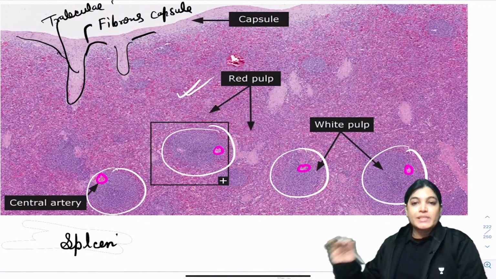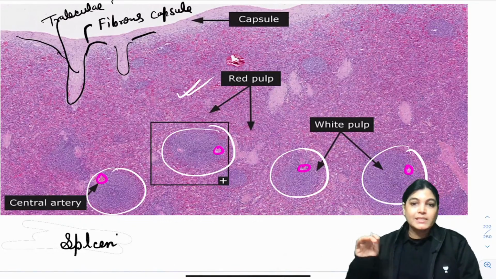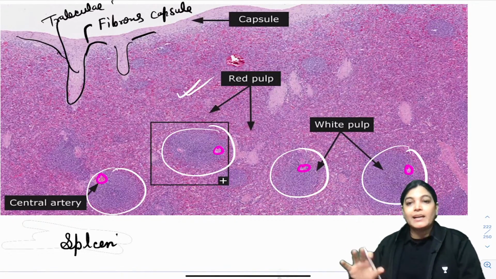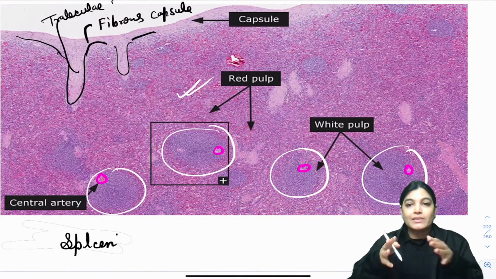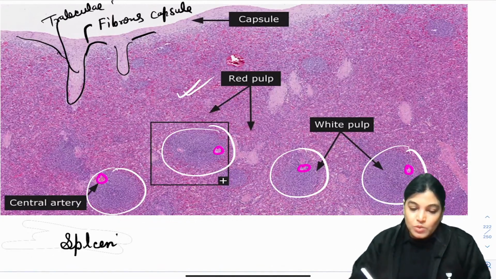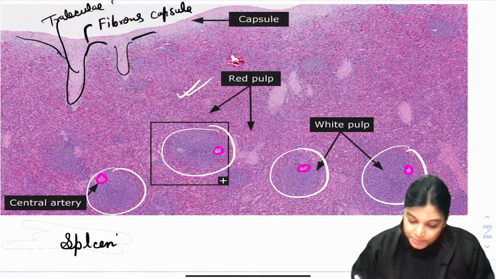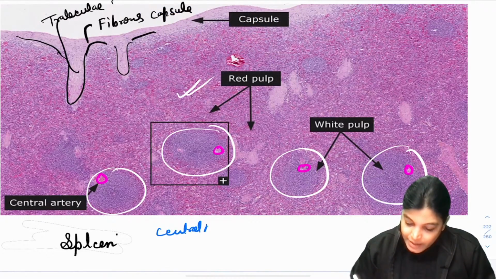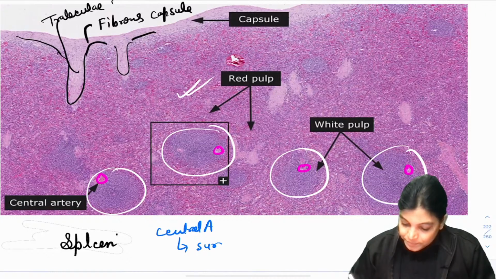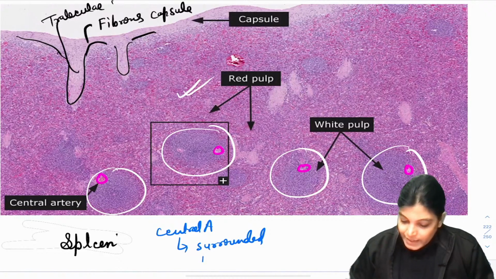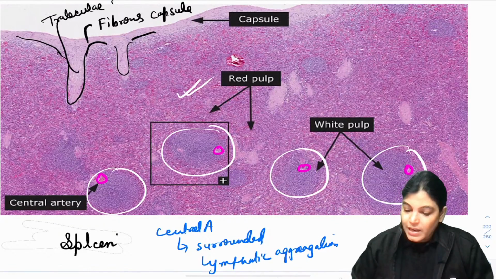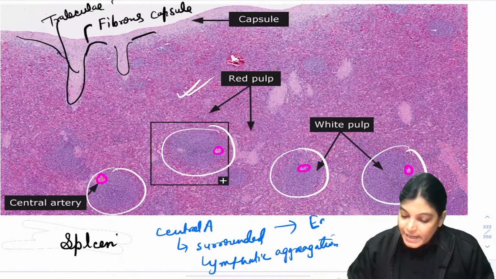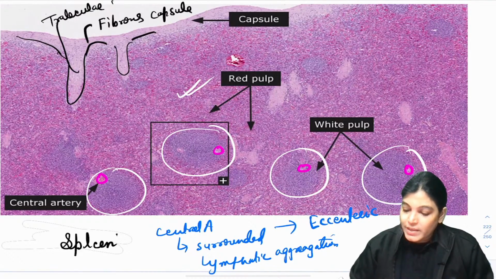Now, the location of central artery, which should be in the center because of the name, is not exactly in the center. Why? Because when the central artery enters through the trabecular artery, soon it is surrounded by lymphatic aggregation, and this lymphatic aggregation will push the central artery to which position? Eccentric position.